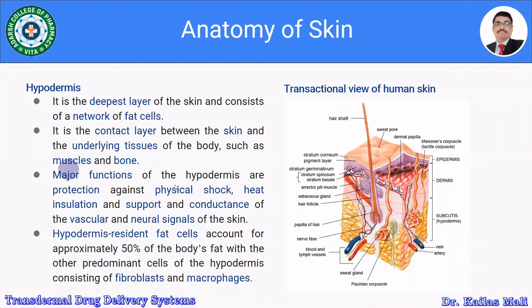The major functions of the hypodermis are protection against physical shock, heat insulation, and support and conductance of the vascular and neural signals of the skin. Hypodermis resident fat cells account for approximately 50% of body fat, with the other predominant cells of the hypodermis consisting of fibroblasts and macrophages. So this is about the hypodermis.